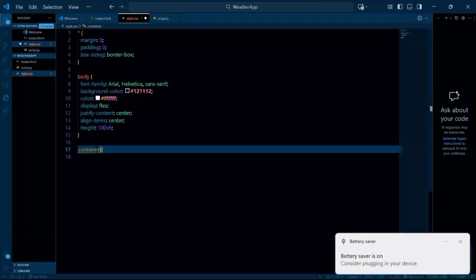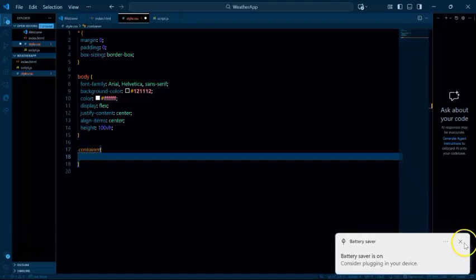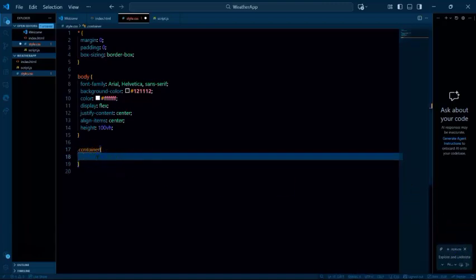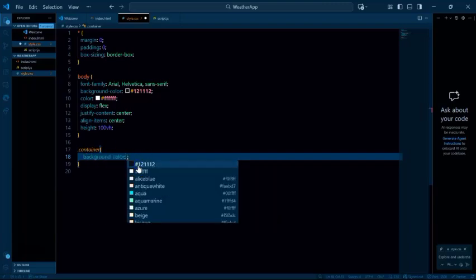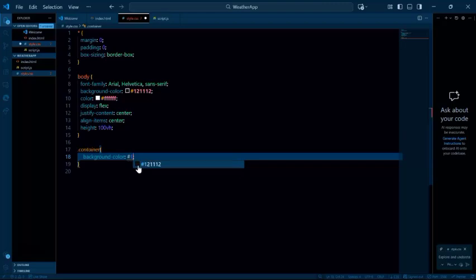So the next thing I want to put is your curly braces. Within our container, we also want to have a background. Remember, our container is just everything that holds everything from our input to our button down to the error message that we had. Do you understand? So we want to have a background color, of course, a special background color that is different from the page background color. So this time we're going to have something like 1E1E1E, right? So I think that's correct. It's going to be a bit not as dark as what we had in the background.